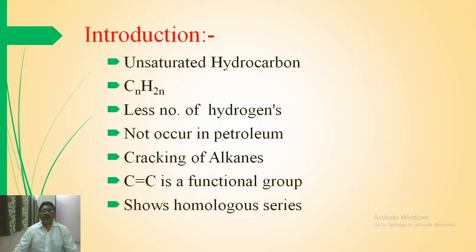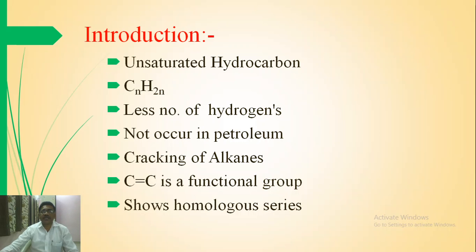First part is introduction. Alkenes are unsaturated hydrocarbons. The general formula of alkene is CnH2n, where n is the number of carbon atoms. They contain fewer hydrogens as compared to alkanes. Alkenes do not occur in petroleum, and they are obtained by cracking of alkanes. They contain the carbon-carbon double bond as a functional group.